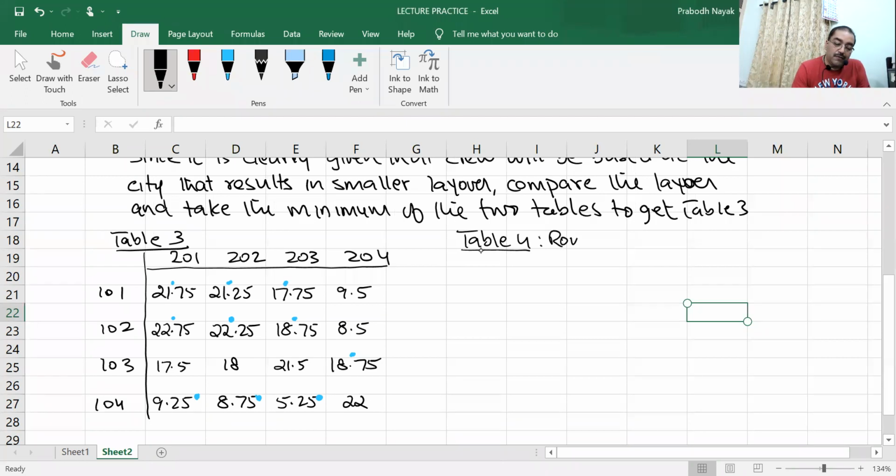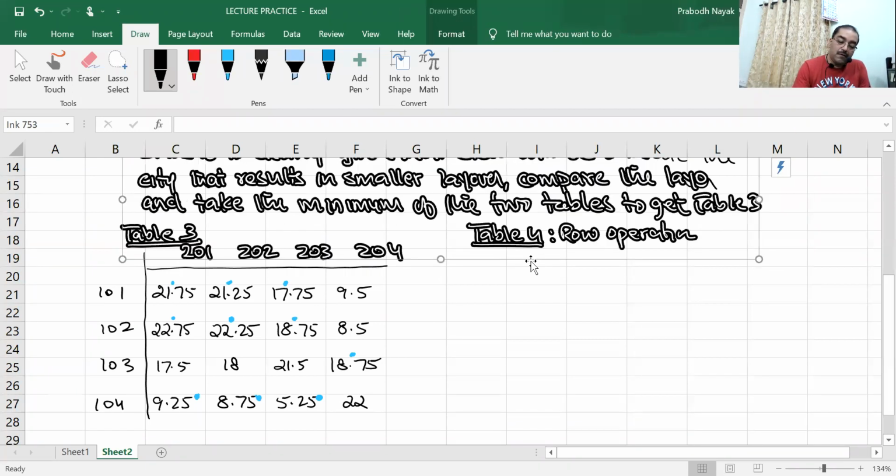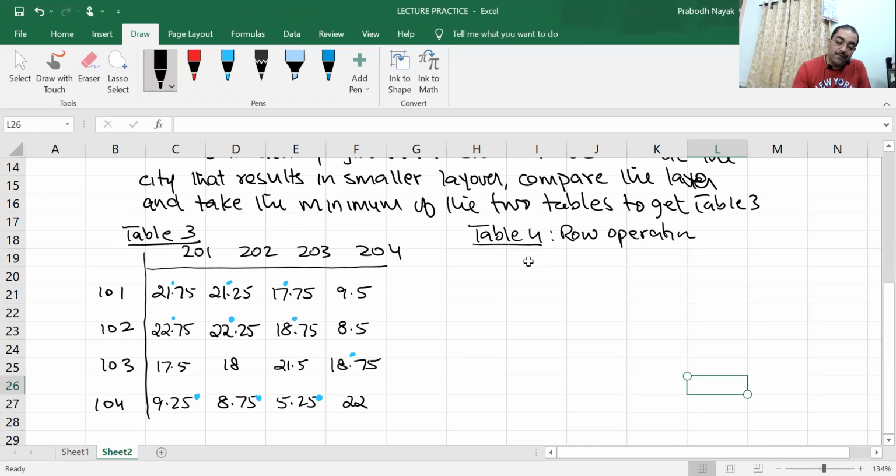Row operation. Same thing you have to do. Row operation. Minimum in that row 17.75. So 21 minus 17.75 is 4. We'll have the numbers. 201, 202.